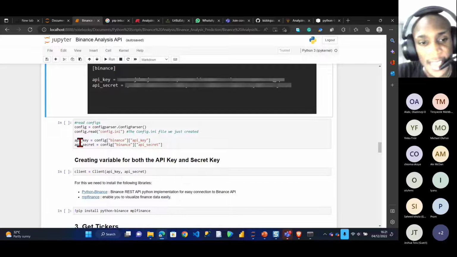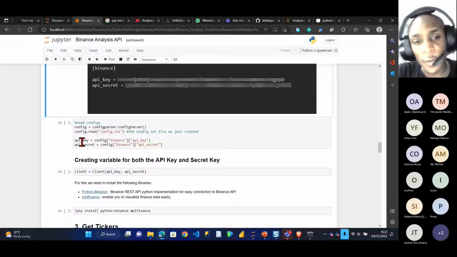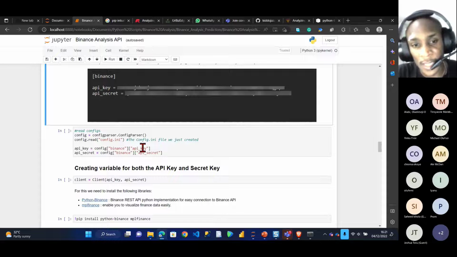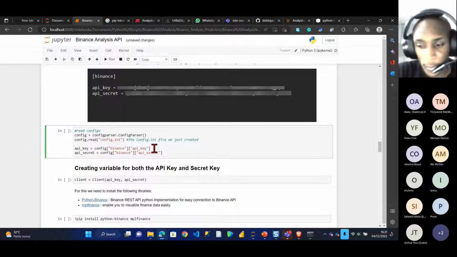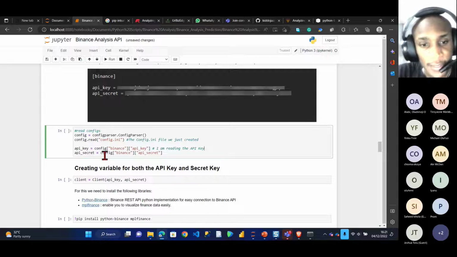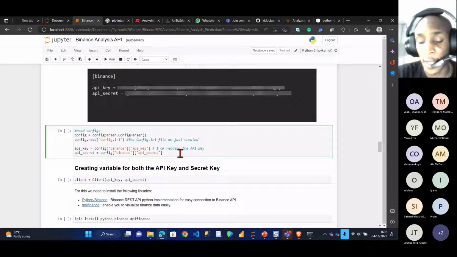I will now say API key equals config. So in my Binance section, I said Binance API key. If you look here now, the name of the section is Binance, and the first thing is the API key. That's what I actually did here. I'm reading the API key. After you've done that, the next one is the API secret: config Binance, square bracket, API secret.